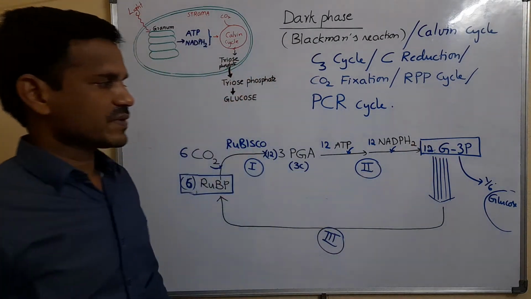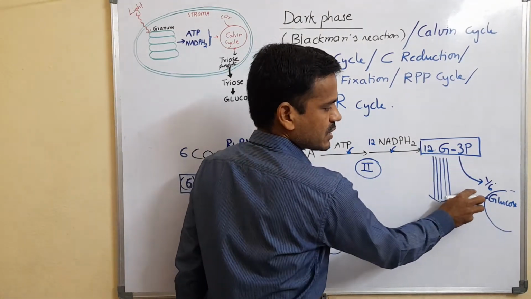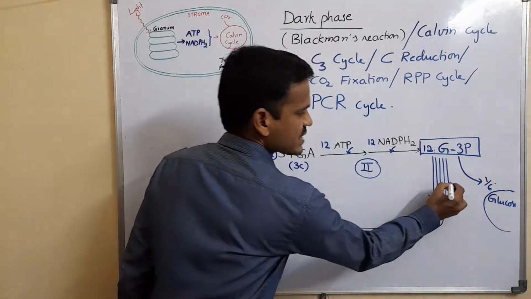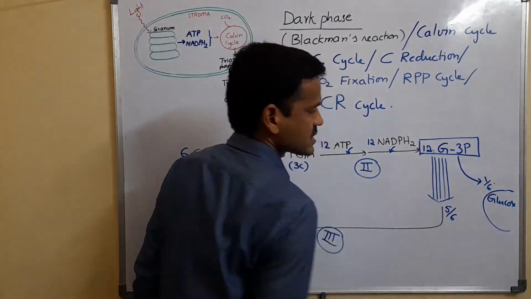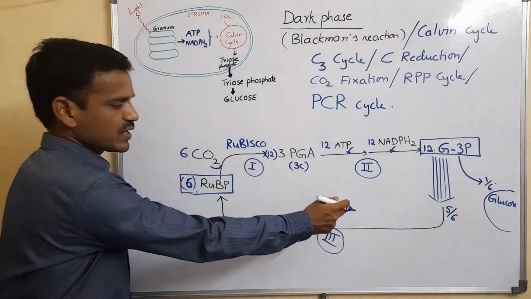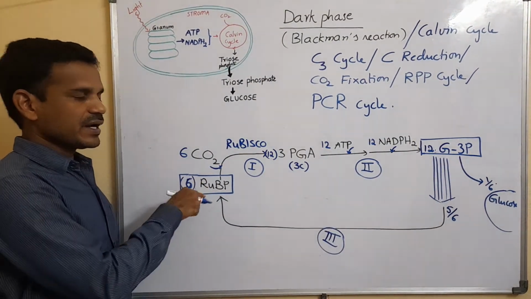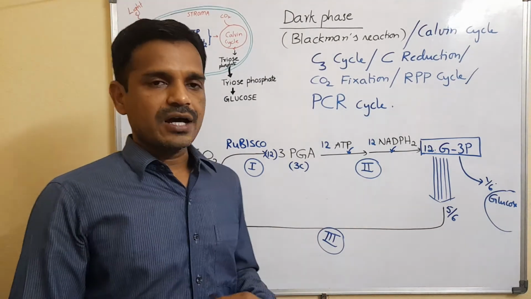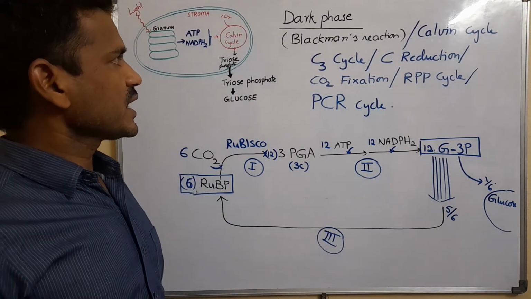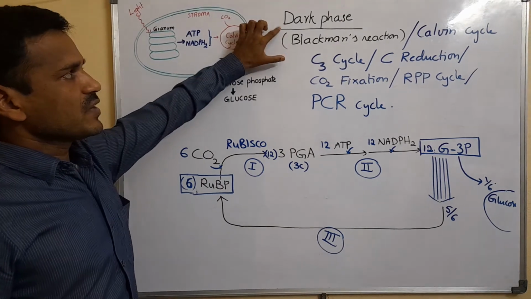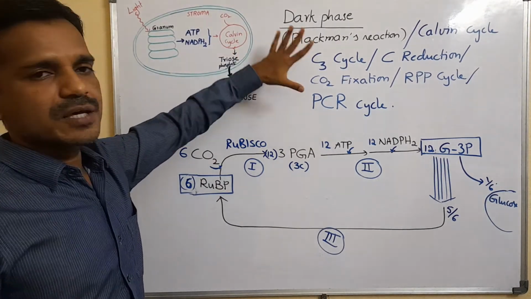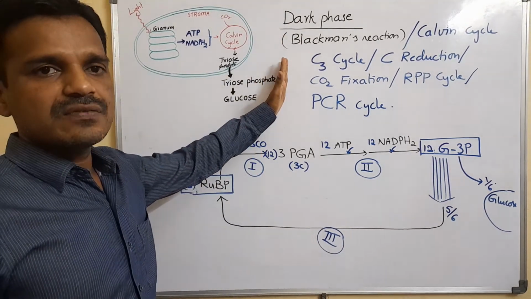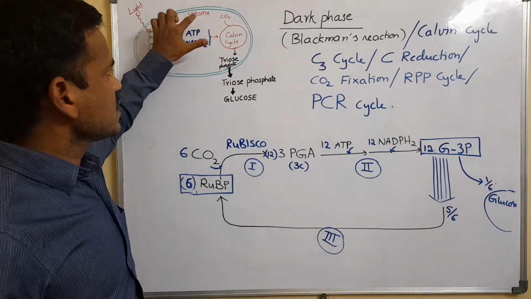Out of the 12 glyceraldehyde 3-phosphates, 1/6 part is exported into the cytosol and converted into glucose, and the 5/6 part, meaning 10 G3Ps, is involved in the regeneration of RuBP. Again it is regenerated and involved in carbon fixation. So this is the complete dark phase in simple steps, or the Calvin cycle. The Calvin cycle, dark phase, Blackman's reaction and C3 cycle are all the same names. It represents the second phase of photosynthesis, which takes place in the stroma.